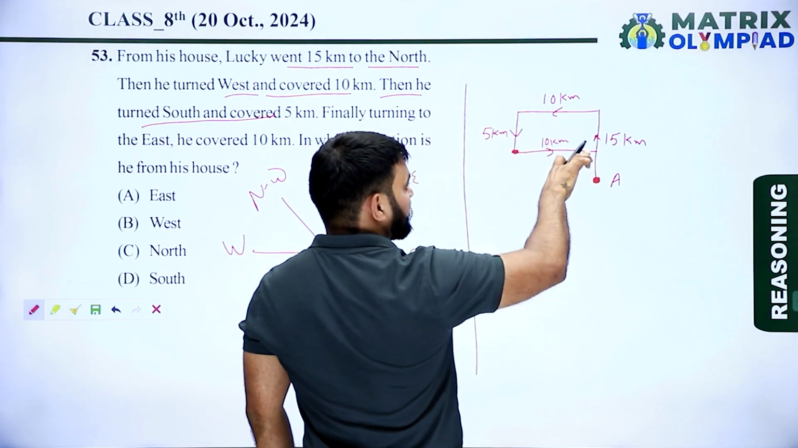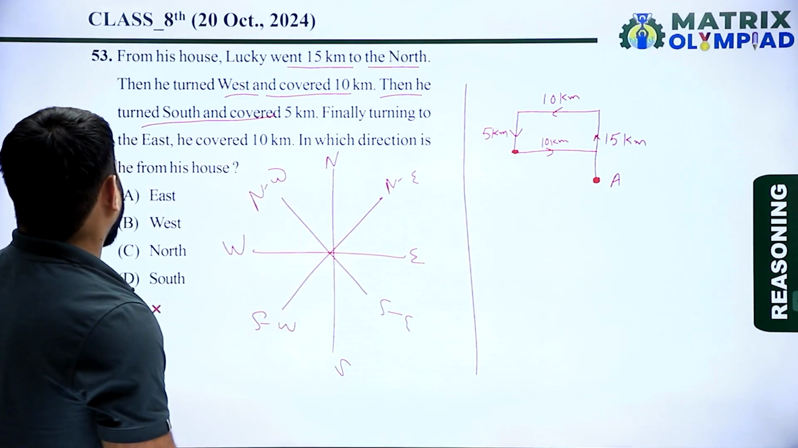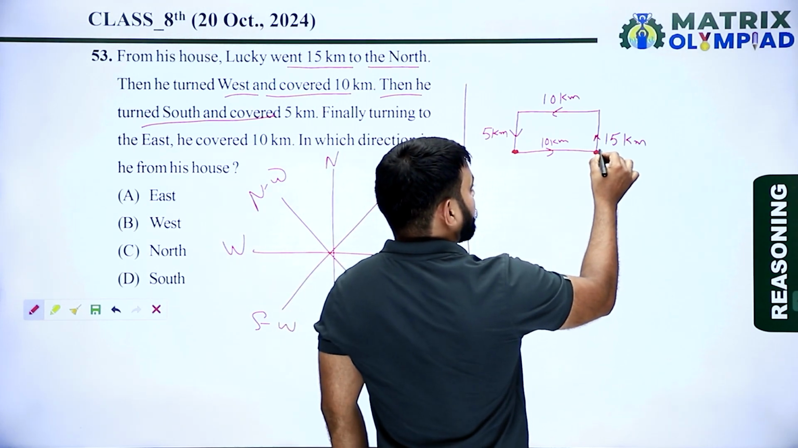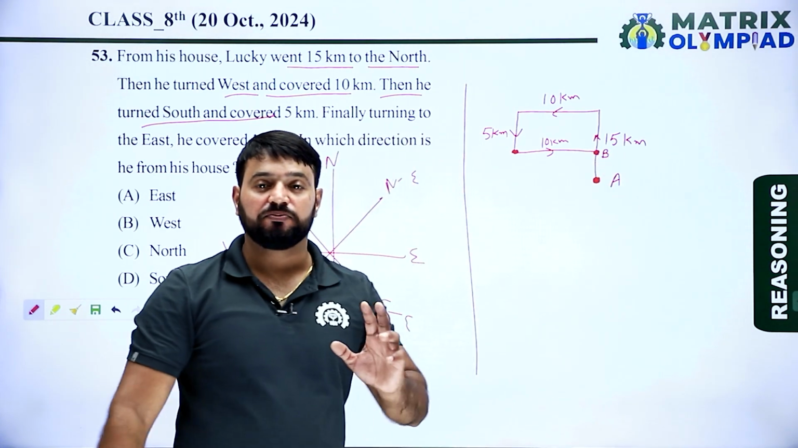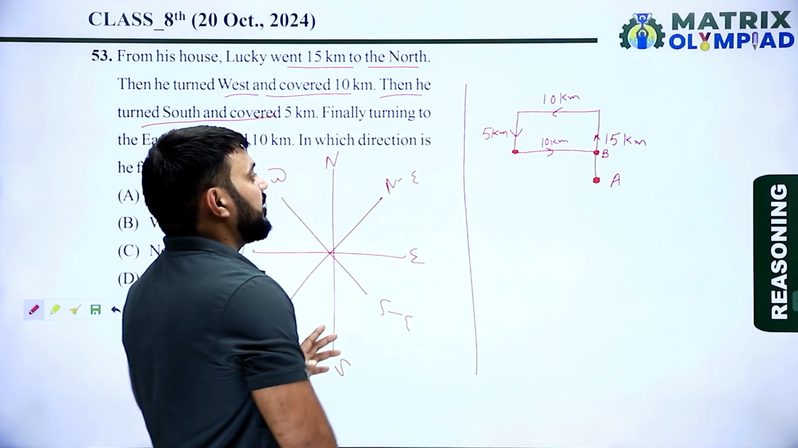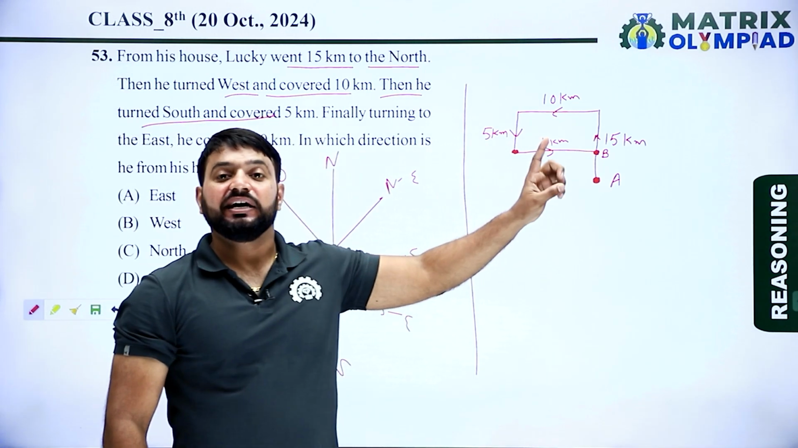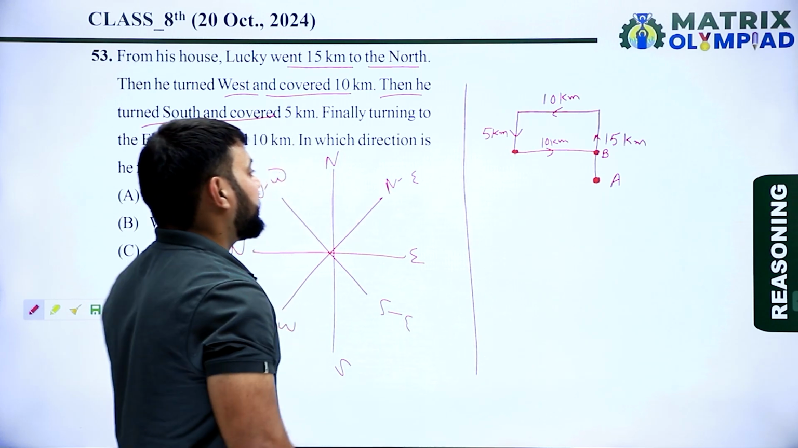So this is the east of Lucky. Now in which direction is A from his house? Let's suppose B is the final point of Lucky. Now find the direction of B with respect to starting point, it means A. So final point will be exactly in the north of starting point A.